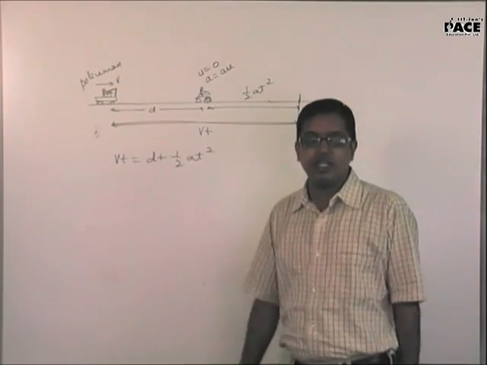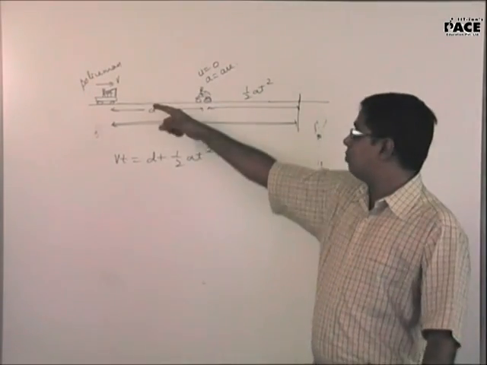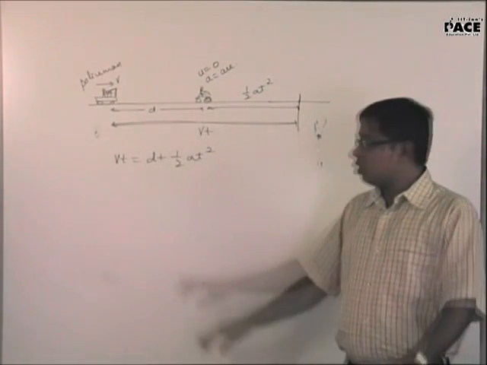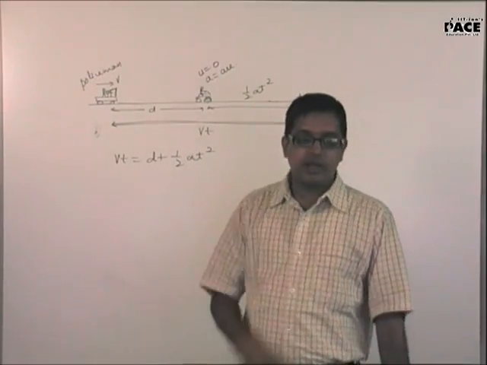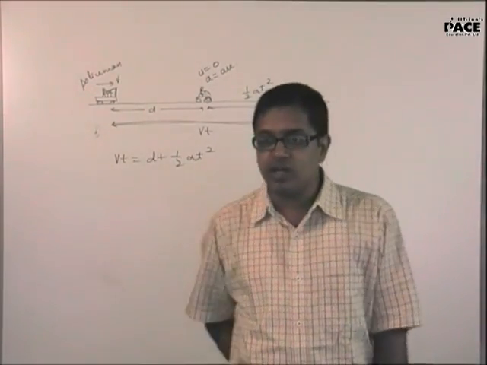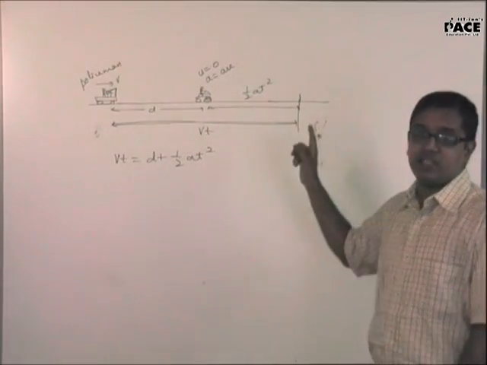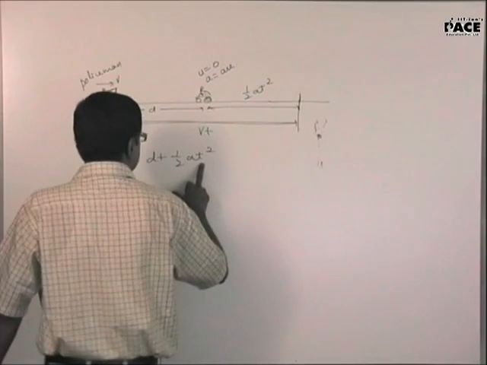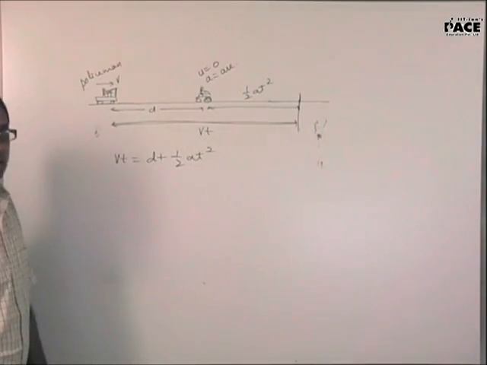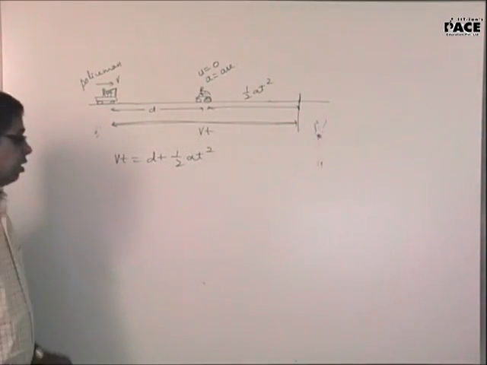This is a quadratic equation in time. If by chance the policeman is not able to catch the thief, you will not get real roots for time t. If you get real roots for time t, the policeman will be able to catch the thief. If you do not get real roots for time t, then that implies the policeman will not be able to catch the thief.